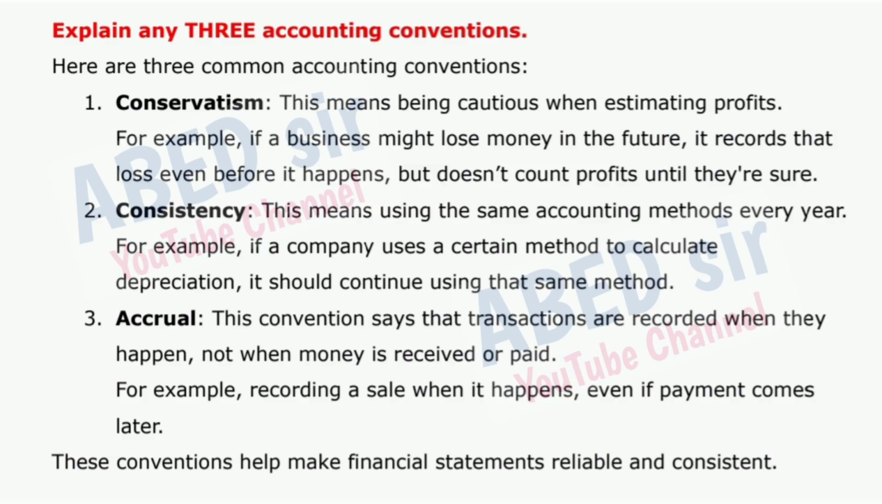2. Consistency. This means using the same accounting methods every year. For example, if a company uses a certain method to calculate depreciation, it should continue using that same method. 3. Accrual. This convention says that transactions are recorded when they happen, not when money is received or paid. For example, recording a sale when it happens, even if payment comes later. These conventions help make financial statements reliable and consistent.